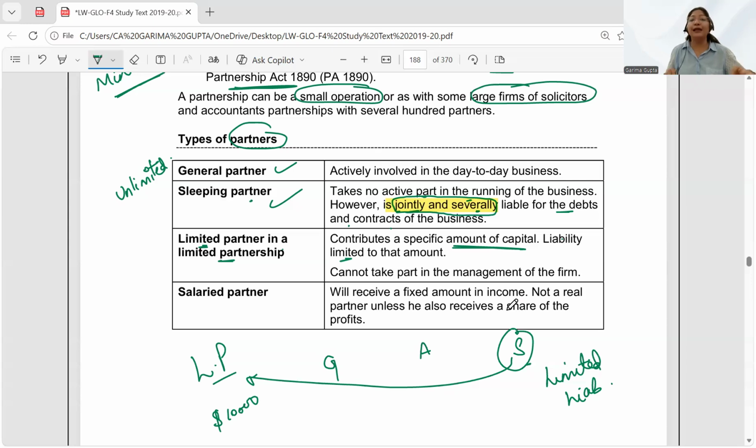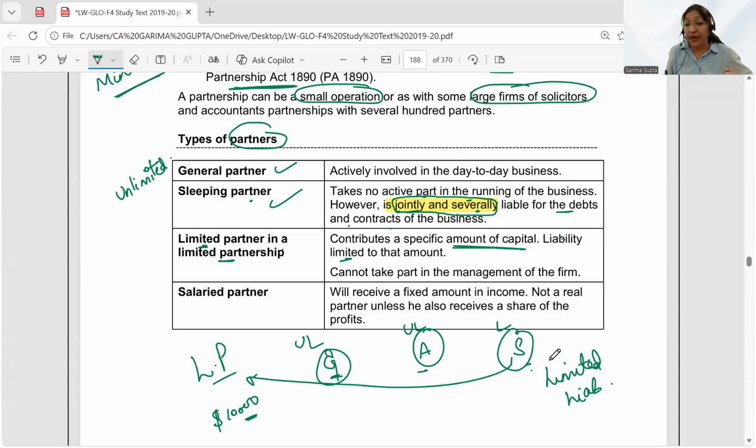Her liability will be limited to that amount only. But Garima and Ankita's liability will be unlimited. That means the partner who is having limited liability in this limited partnership, he will only be liable for the funds that he has invested. Okay, but the other partners will be liable for the other funds as well. That means they will have the unlimited liability.